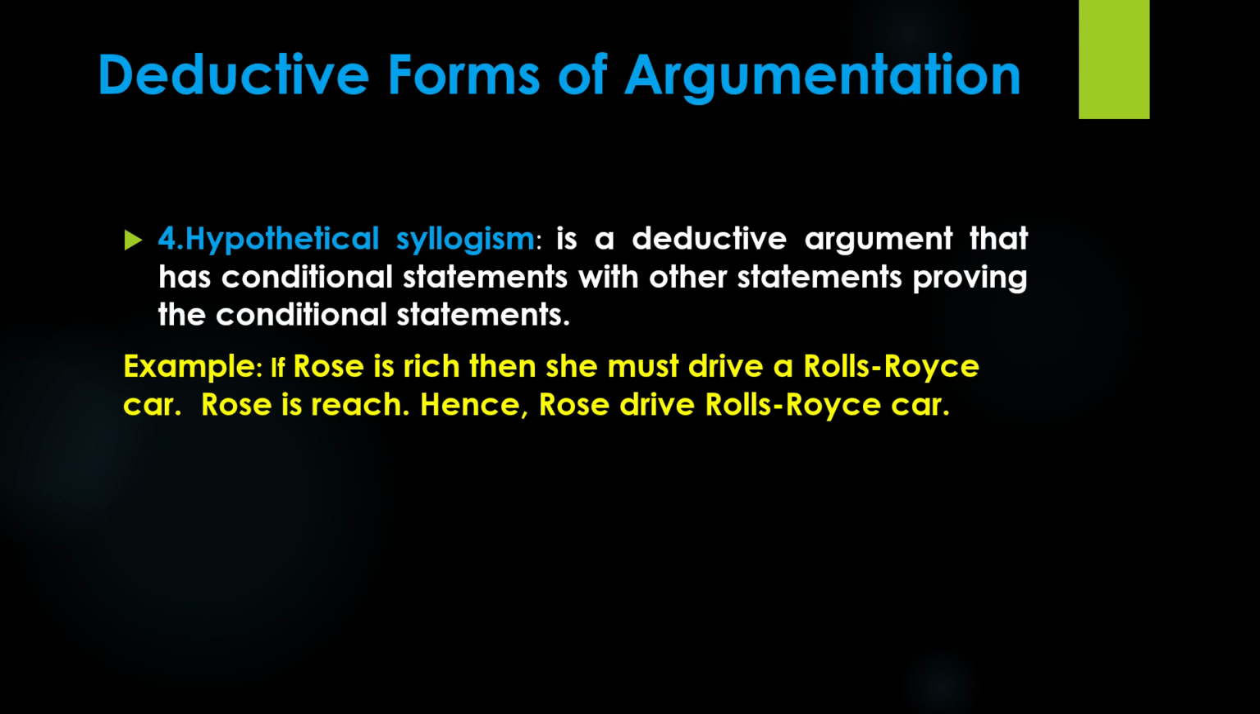Here, the first statement provides us with evidence that if Rose is rich, then she must drive a Rolls-Royce. And the second premise proves that Rose is wealthy. So it is certain to conclude that Rose drives a Rolls-Royce car. Thus, such an argument is specifically said to be a hypothetical syllogism, or a deductive argument in general.